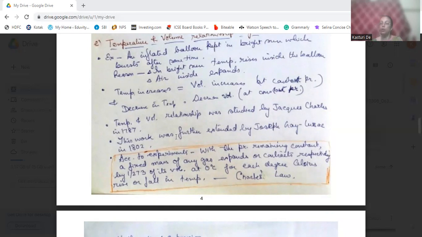So we now know what Charles' law is. What is its significance? Why do we need to study Charles' law? What is its application? And for this, we need to know the temperature and volume relationship. Then we will be able to know Charles' law properly.